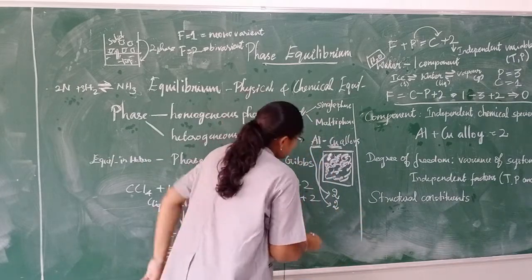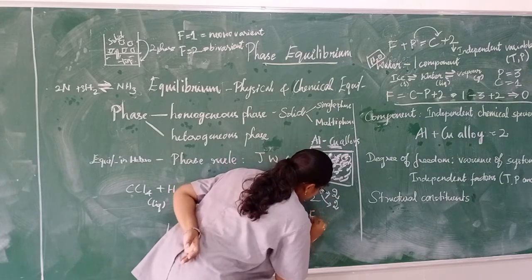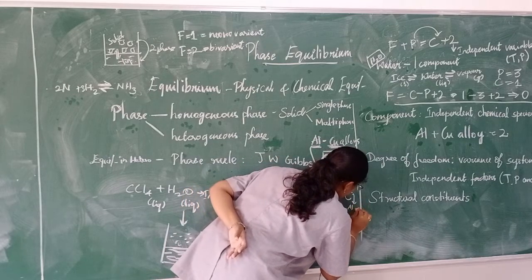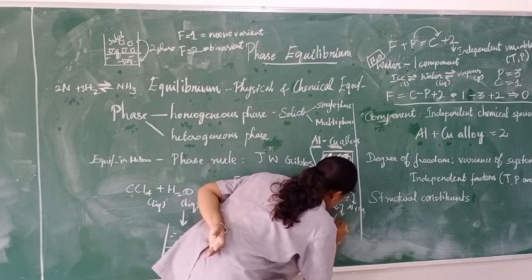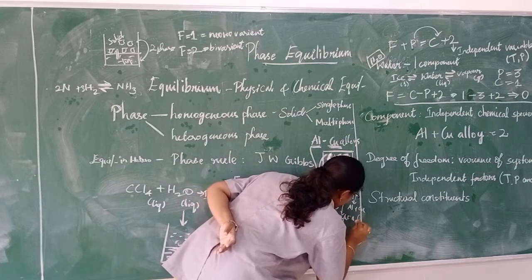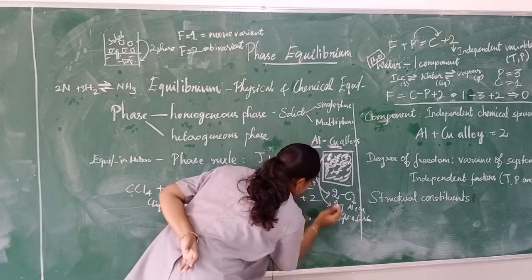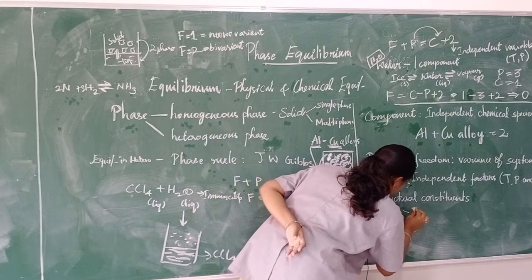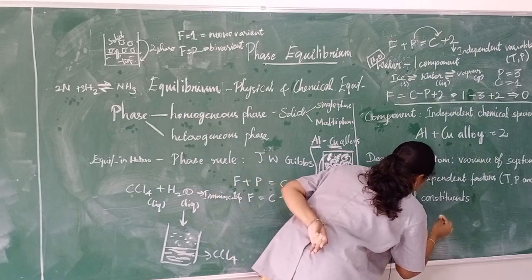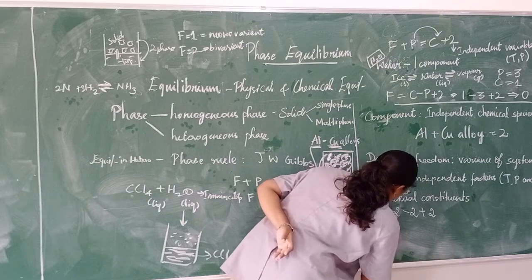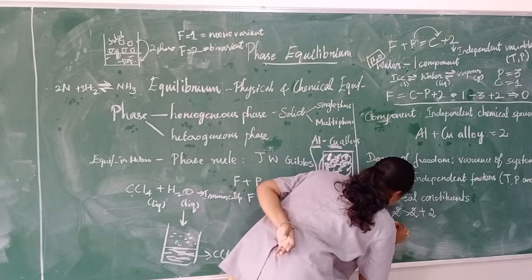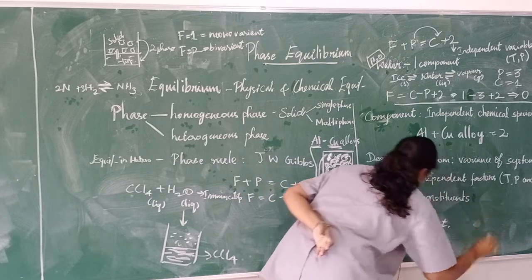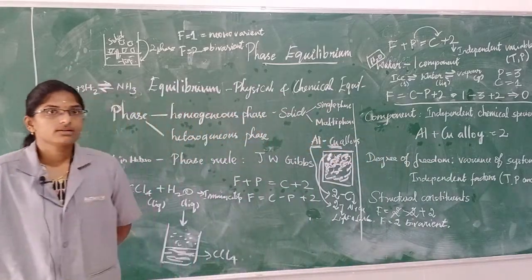The phase rule for this will be F is equal to C minus P plus 2. Number of components will be 2, one is aluminium and the other one is copper. Phases will be 2, one is lighter side and the other one is dark. Independent variable we can say it is 2. So the degrees of freedom will be 2. It is bivariant. That's all. Thank you.